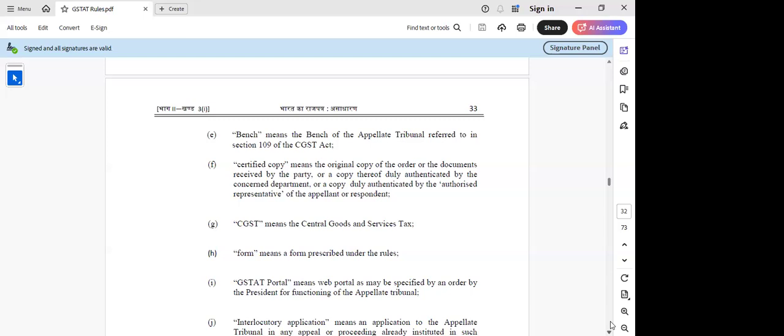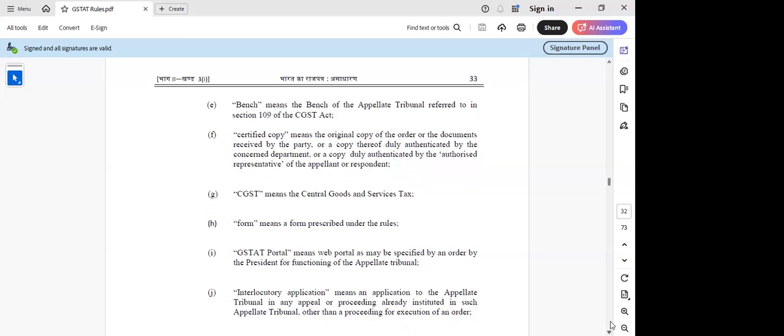So just one point here, sir. Rule 108 uses self-certified, Rule 110 uses certified copy, sir. So they can't reject a copy which is signed by the appellant himself under Rule 110, no, sir?